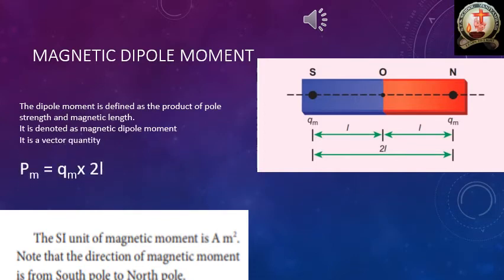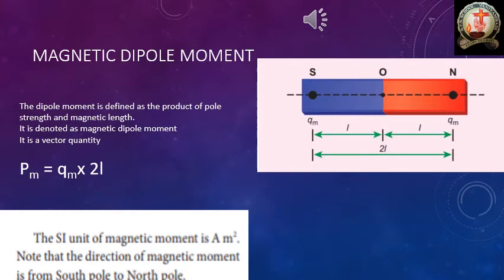The first basic property of a magnet is magnetic dipole moment. Before I explain this topic, please look at the diagram. This is the figure of a magnet.